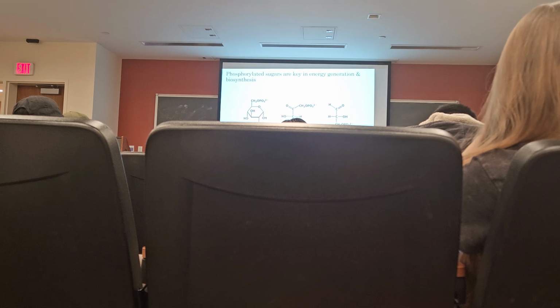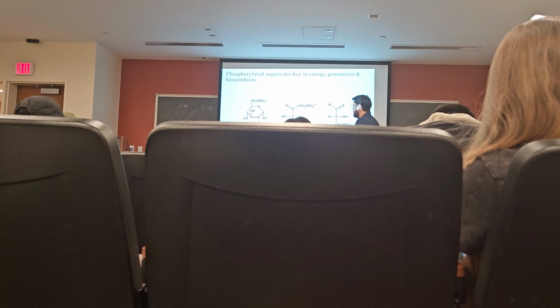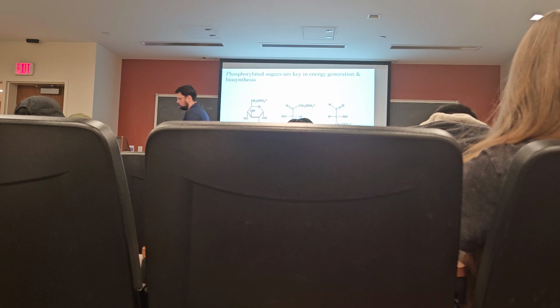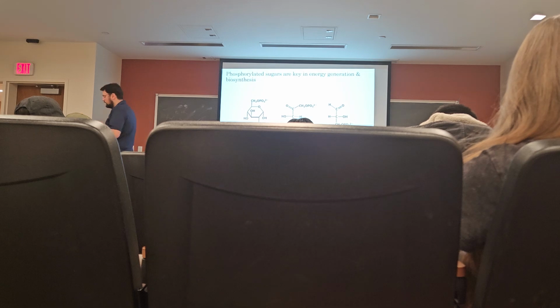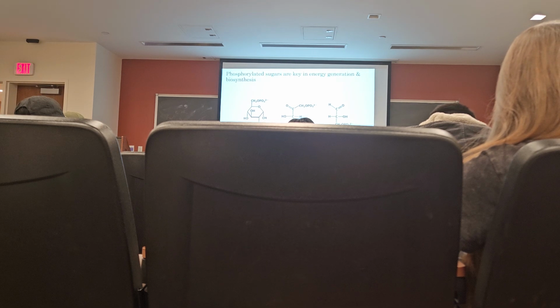So when a cell or a tissue imports glucose or whatever sugar, it is now selfish. It wants to keep that glucose so that it can use it for energy. The best way to do that is to trap it by phosphorylating it. And this is actually the first step, taking a free glucose and phosphorylating it to form glucose 6-phosphate. This is the very first step in carbohydrate metabolism, like we'll see in chapter 16.